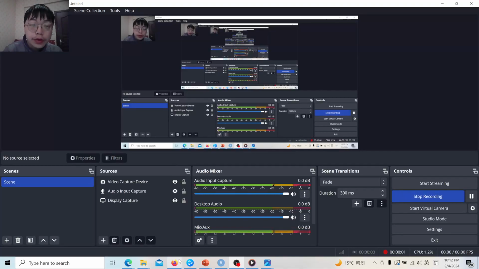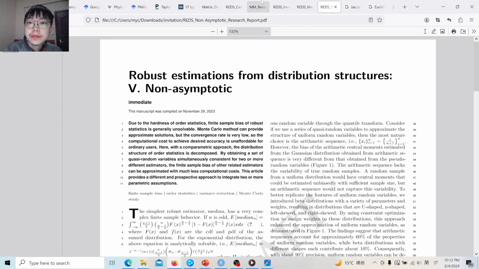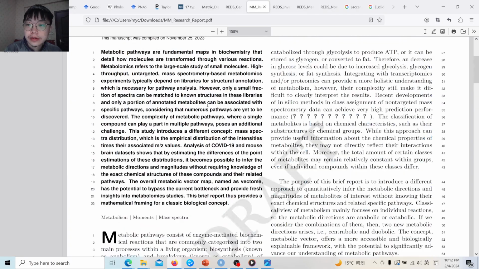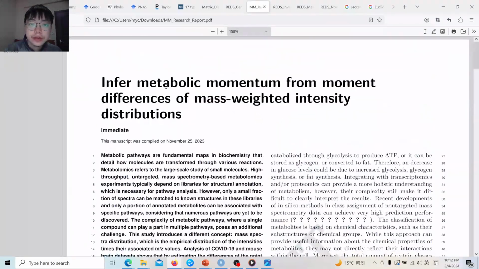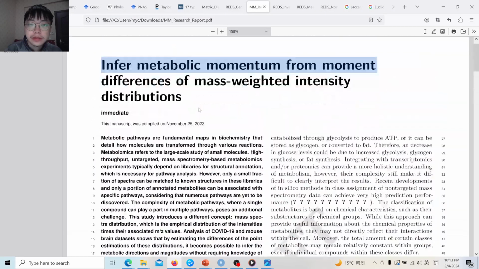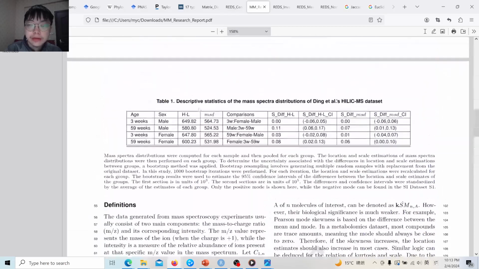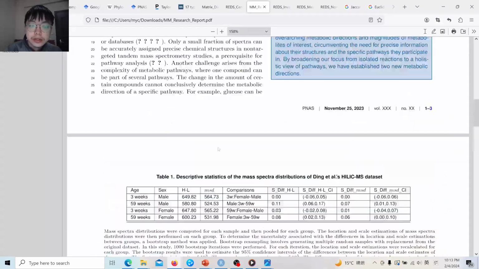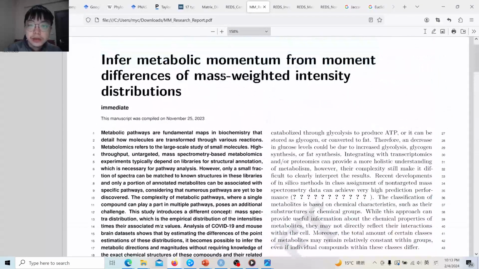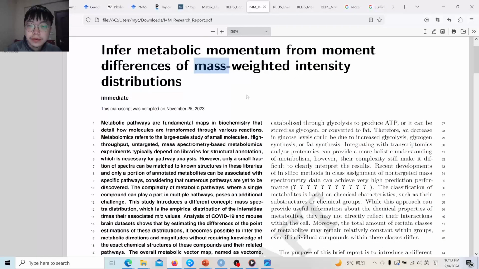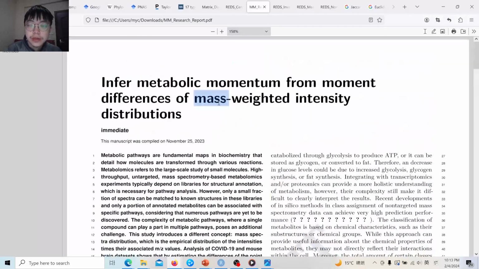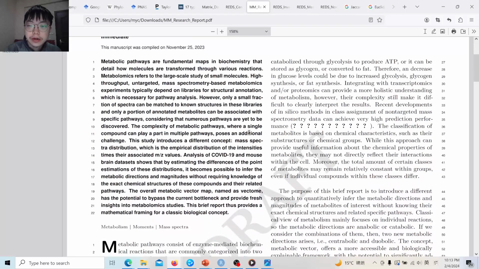So now I would like to briefly overview all the papers introduced in this channel until now, in a time series. The first is this paper, Infer Metabolic Momentum or Infer Metabolic Direction for Moment Differences of Mass-Weighted Intensity Distribution. This was first developed 2 years ago, and it is using the intensity of the metabolomics data set times the corresponding weight of each biomarker, of each molecule,